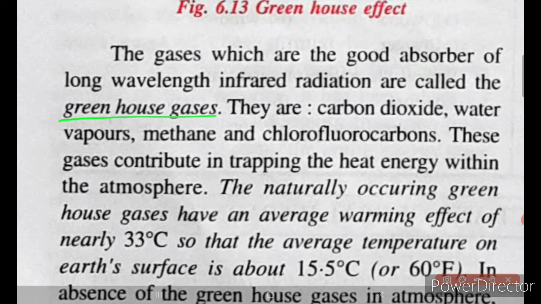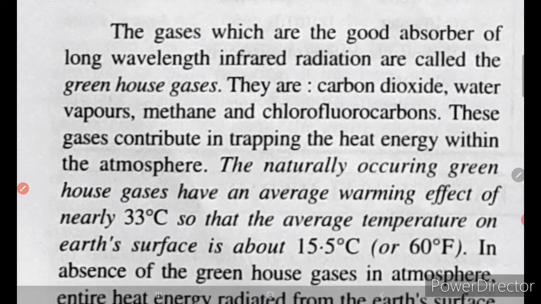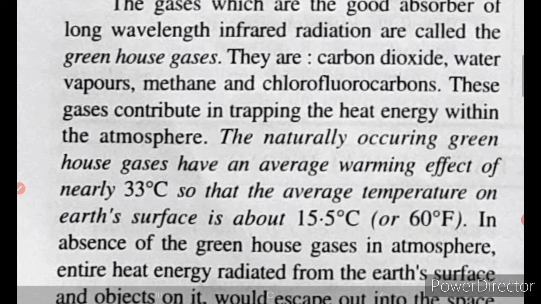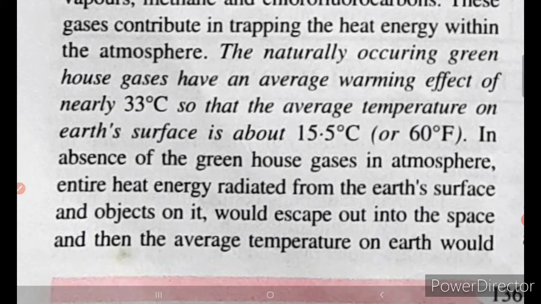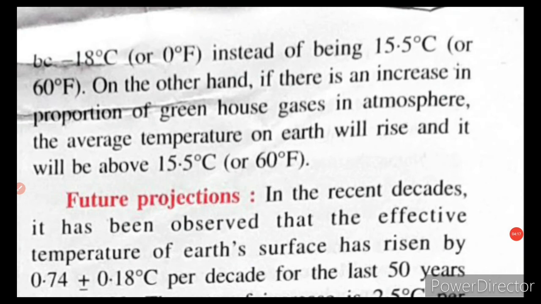The naturally occurring greenhouse gases have an average warming effect of nearly 33 degrees Celsius, so that the average temperature on the earth's surface is about 15.5 degrees Celsius or 60 degree Fahrenheit. In absence of greenhouse gases in the atmosphere, entire heat energy radiated from the earth's surface and the objects on it would escape out into space, and then the average temperature on the earth would be minus 18 degrees Celsius or 0 degree Fahrenheit, instead of being 15.5 degrees Celsius or 60 degree Fahrenheit.